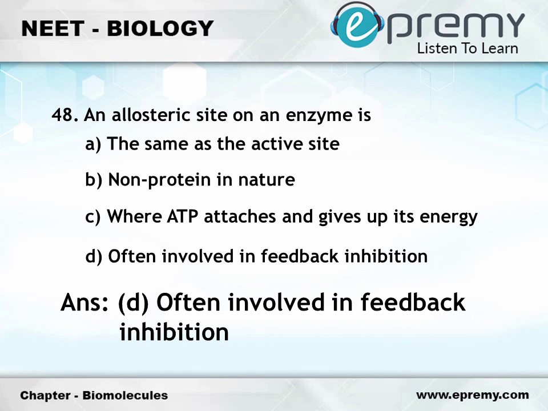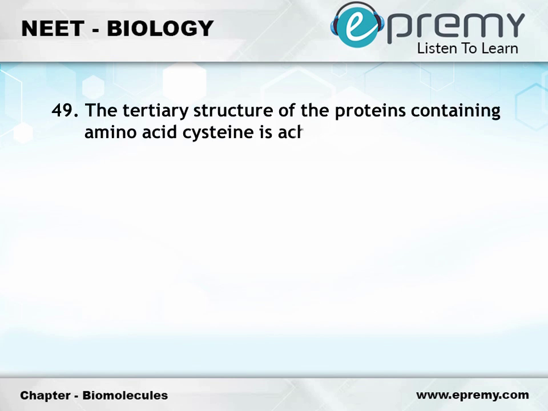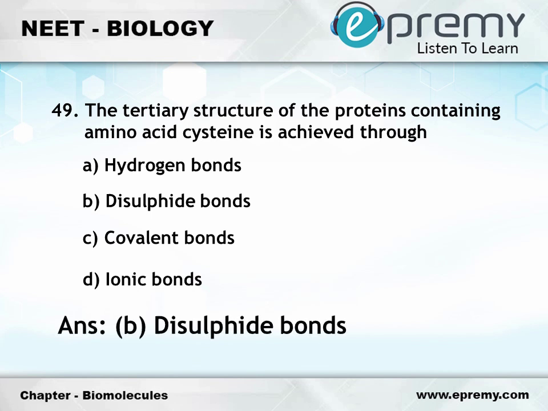Question number 49. The tertiary structure of the proteins containing amino acid cysteine is achieved through option A, hydrogen bonds. Option B, disulfide bonds. Option C, covalent bonds. Option D, ionic bonds. The answer is option B, disulfide bonds.